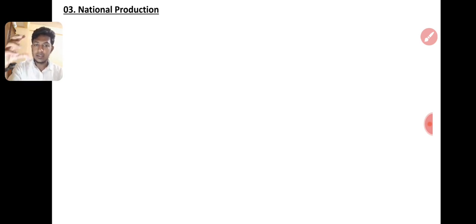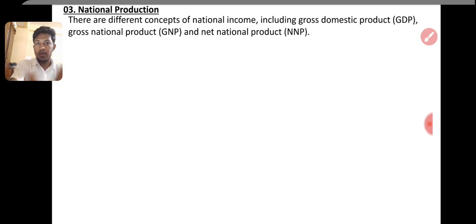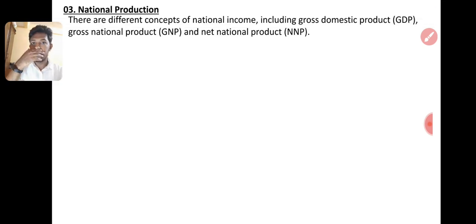So there are different concepts of national income, right? First one is GDP, GNP, NNP. We have to calculate what is GDP, which is with the resources that we have. GNP means with the resources we have plus the import and export. NNP means